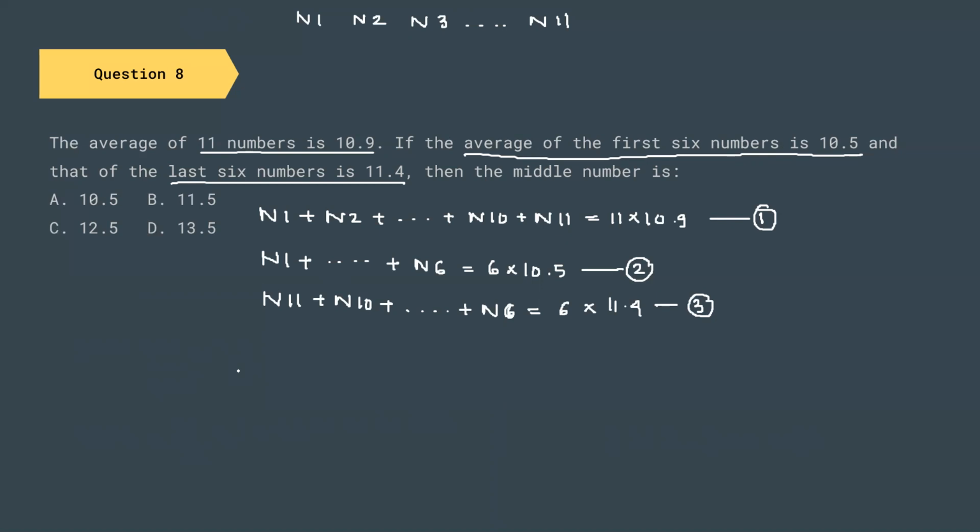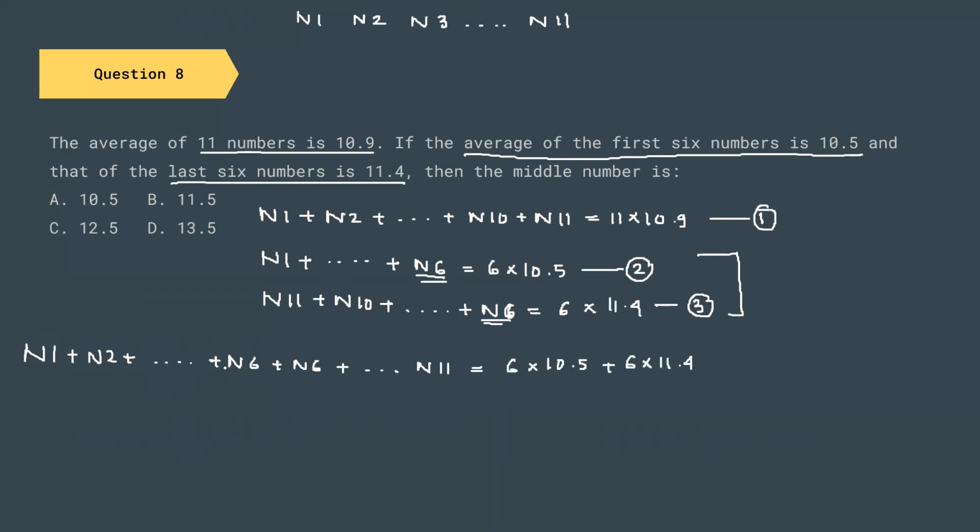We have our three equations, and let us just add them. Adding equation number 2 and 3, we are going to get N1 plus N2 plus dot dot dot N6 and N6 plus dot dot dot N11, because N6 is the term that is occurring in both of these equations. It is equal to 6 into 10.5 plus 6 into 11.4.